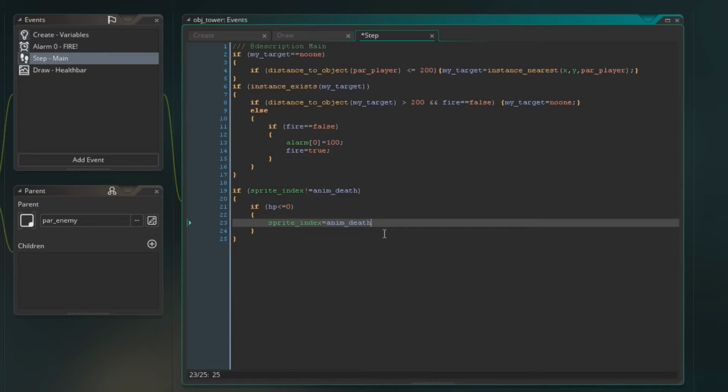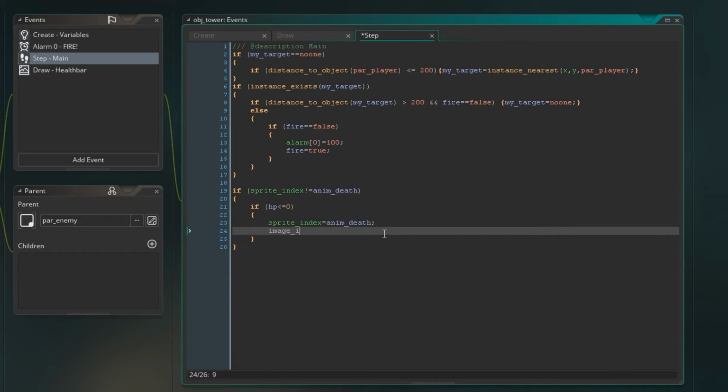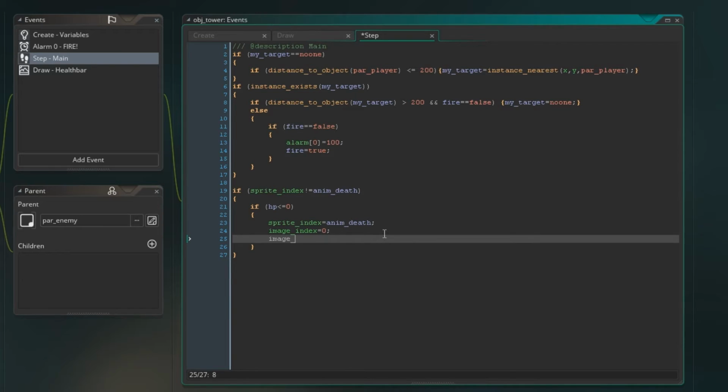So it'll keep finding the HP at 0, and then it'll keep running this code. But if you specify first, if sprite index is not anim death, when it becomes anim death, it no longer runs the code, and it'll just do it the once. So that's why I've done that. So yeah, and then we'll say image index, make it start at the very start, it would anyway, but whatever. Anim speed, I've just gone with 0.4 because that seems to be the sweet spot for this project.